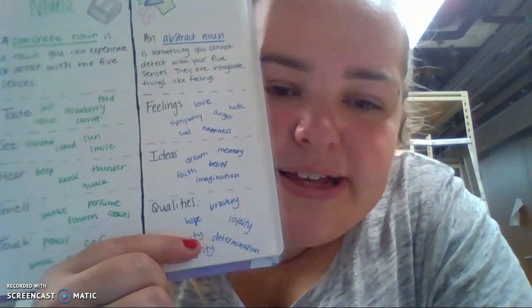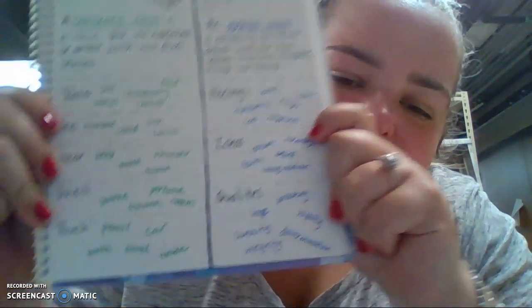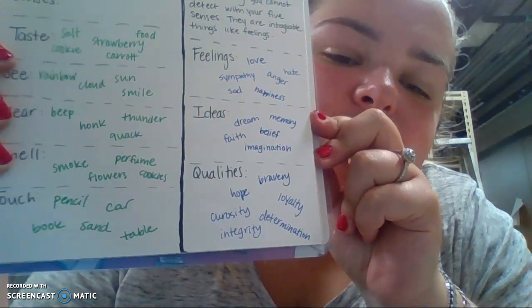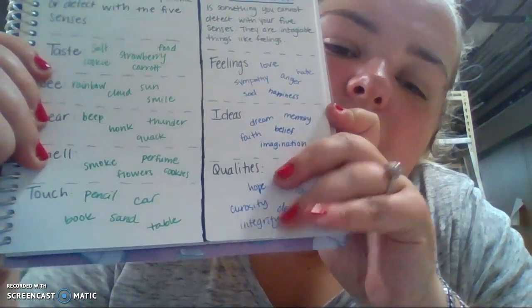So memories, dreams, your imagination is an abstract noun. Next one could be qualities, right? Things like hope, bravery, determination, loyalty, curiosity, integrity, and lifelines. That would be qualities, right?